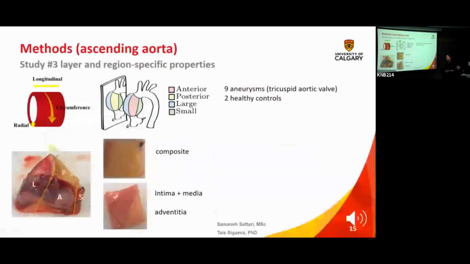Third study, I could go on, but I promise there's only one more after this. We looked at the same type of aneurysms in the ascending aorta, but we started peeling the layers. We really can't peel the intima with the method that we're using, so we peel intima and media together, and then the adventitia, and we test separately with the same type of tests I've described so far.